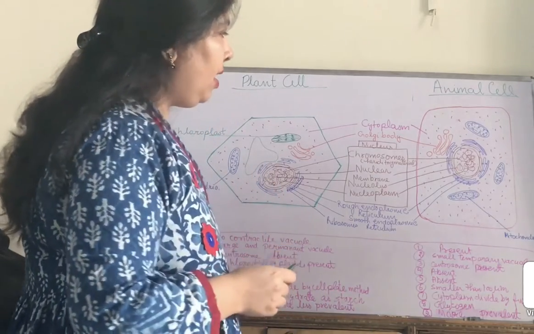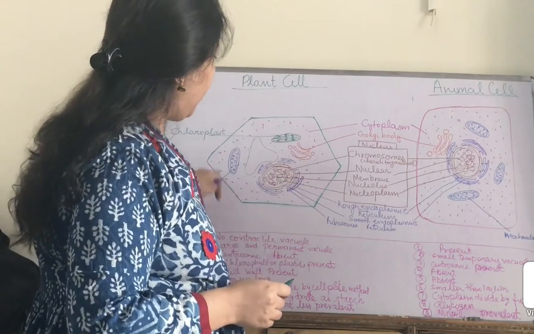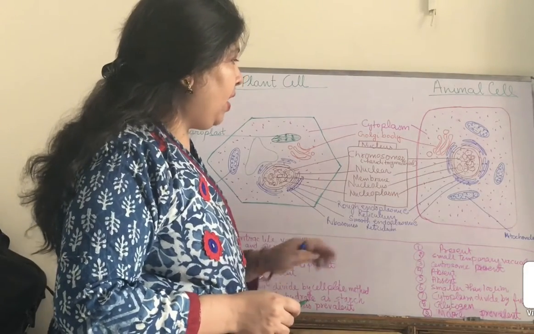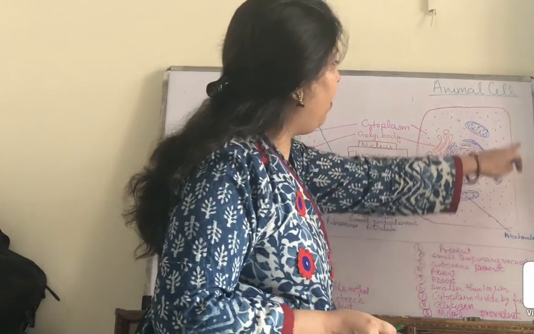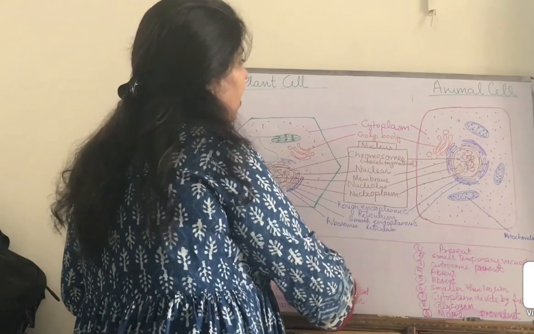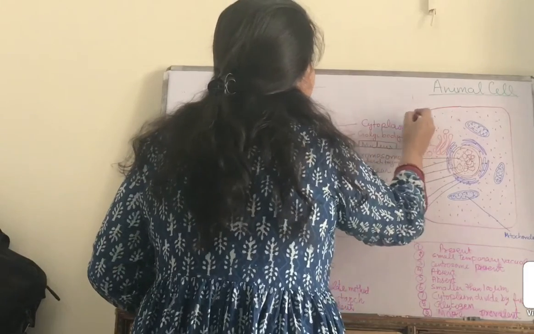Now let's see the difference between the outer membrane of both the cells, plant cell and animal cell. We have made one very thin membrane surrounding the animal cell, and this thin membrane is called the plasma membrane.